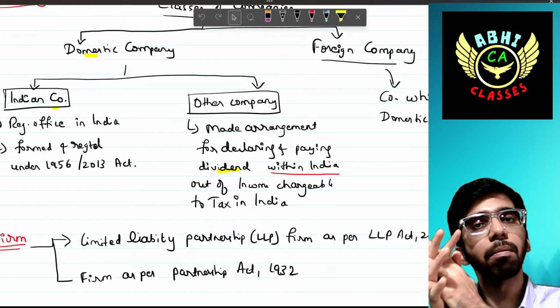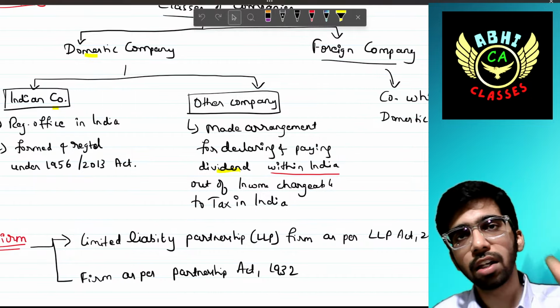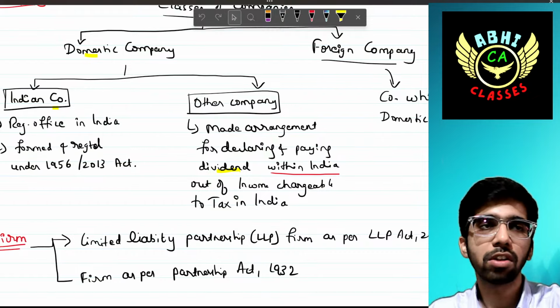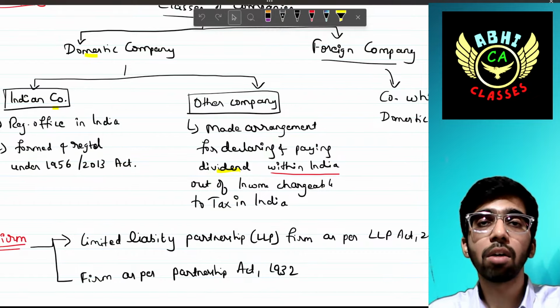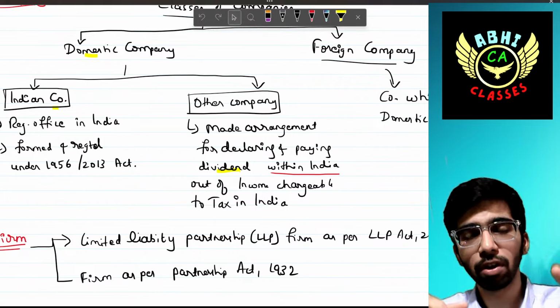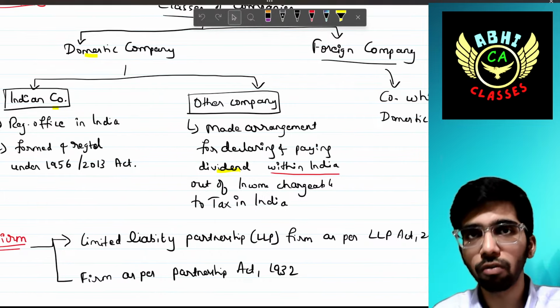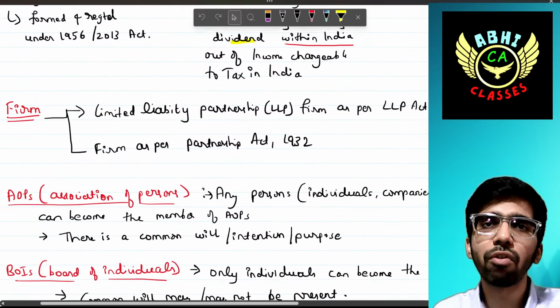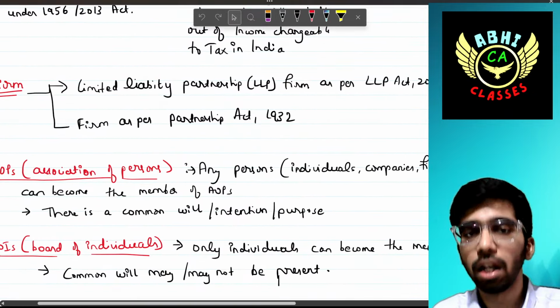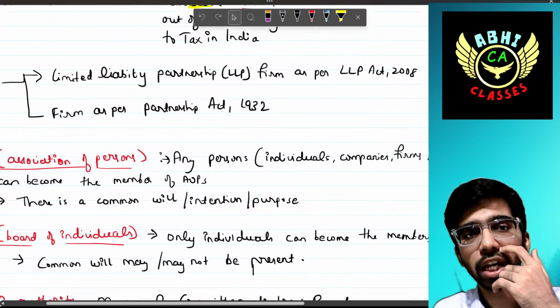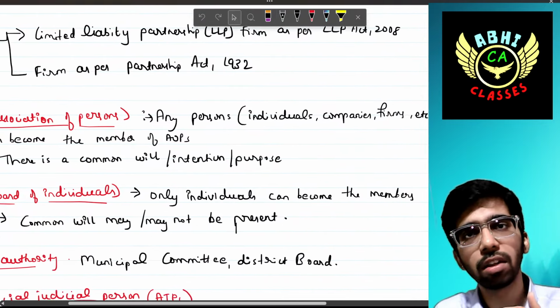And what is a foreign company? Any company other than a domestic company is called a foreign company. For example, a foreign company which has not made an arrangement for declaring a dividend in India will also become part of foreign company. Simple. Next, firm category. Firm means LLP, limited liability partnership under the LLP Act 2008, and a firm as per the Partnership Act 1932.